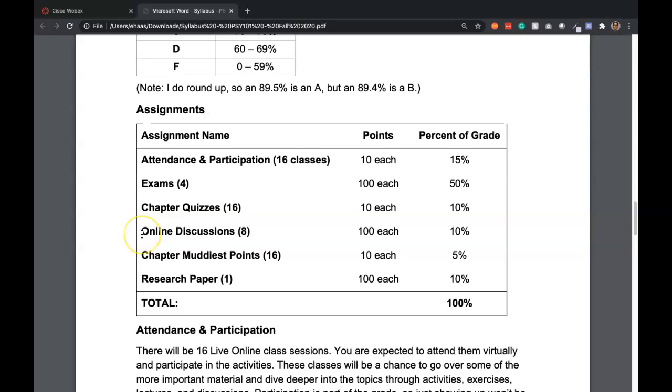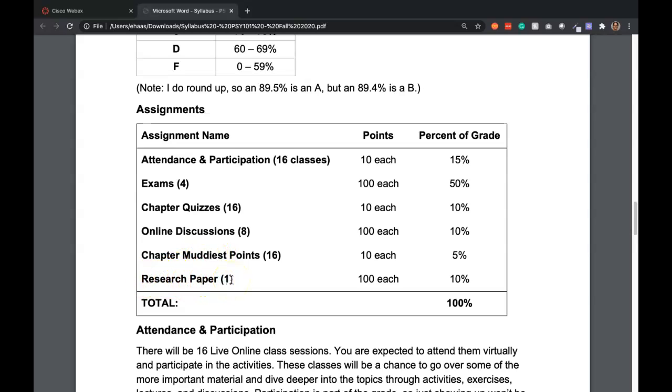We're also every week going to have an online discussion, either on one of the topics that week, or maybe a choice between the 2 topics, or maybe we can sometimes come up with a discussion that combines the 2 topics. And then every chapter, we also have the Muddiest points survey. Again, you just answer these questions about what was clearest to you and what was muddiest, or what was the most confusing to you. You just have to answer them, and you'll get your full points there.